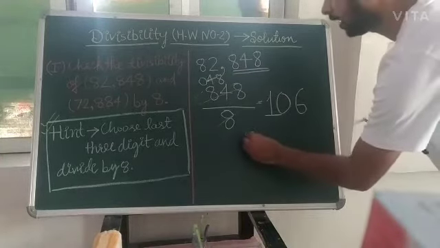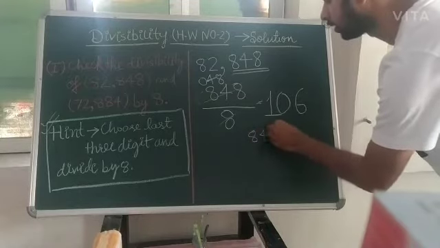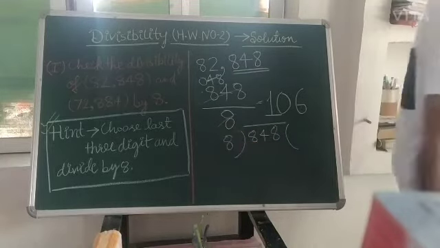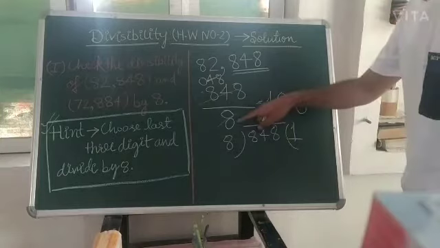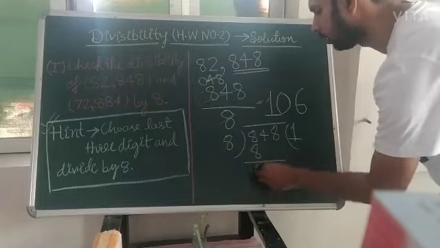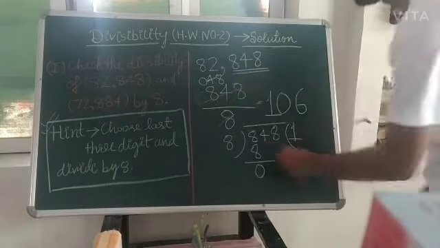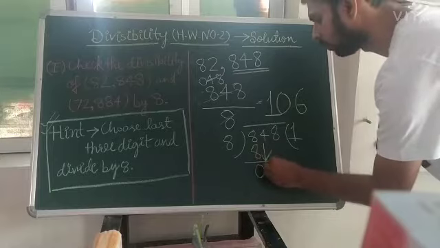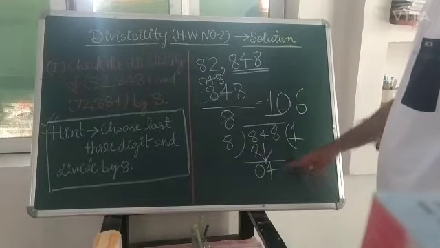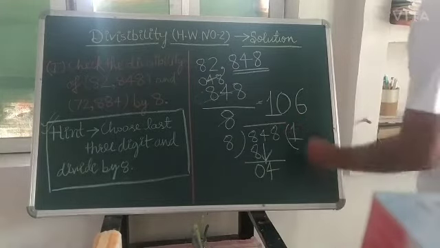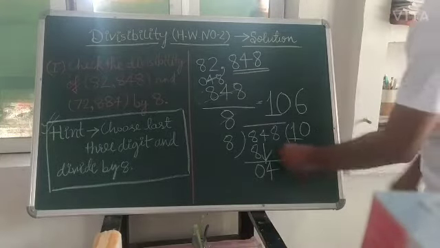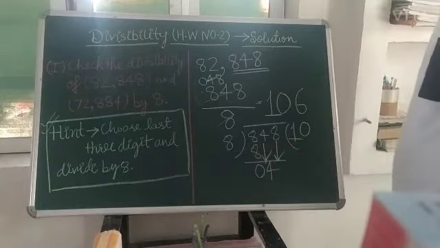Here you can check this 848. When you divide that by 8, first it will go one time, 8 1s are 8, the remainder will come 0, and this 4 will come down, but the number is less than 8, so you will have to choose the next number. So we put 0 here, then we choose the next number.